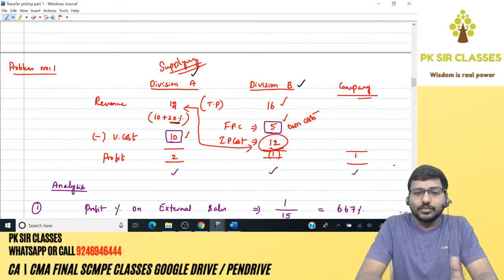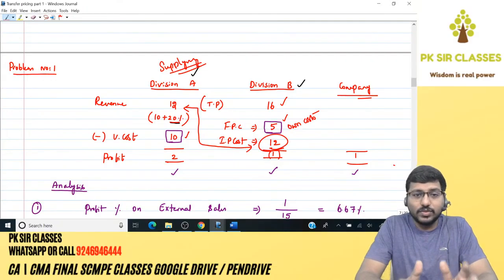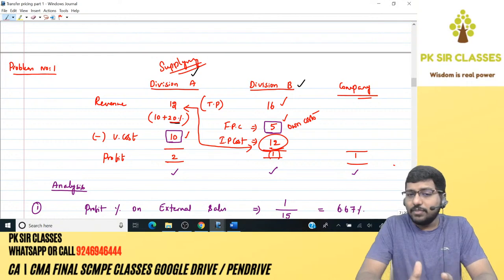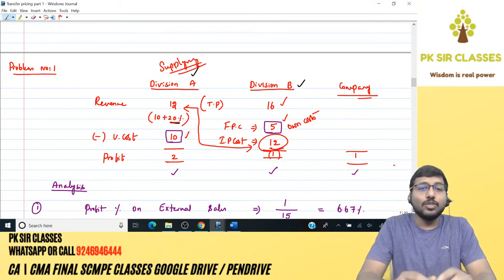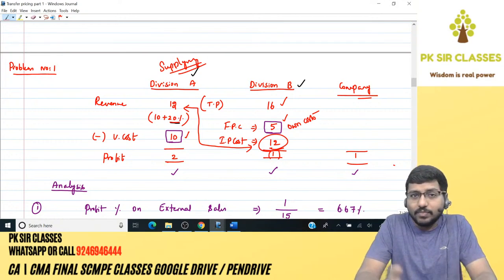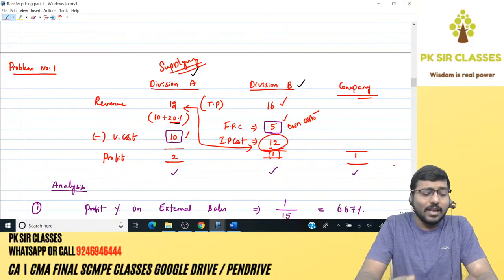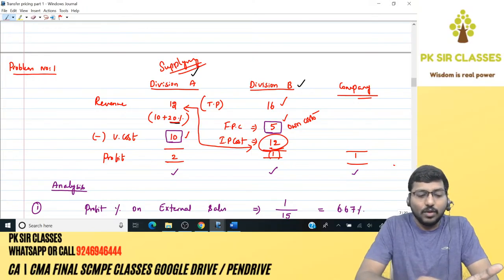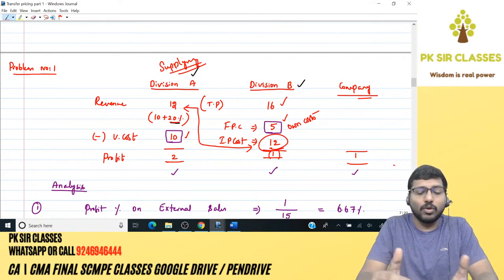Point number 2. We have also seen that division A, if this sort of transfer pricing fixation continues, that is cost plus 20%, division A will always make profits. Division B will always make loss. So this will be a double blow for the company. How? Because division A always makes profit and its profit is dependent on cost plus a percentage, which means if cost increases, more will be the percentage, more will be the revenue, more will be the profit.